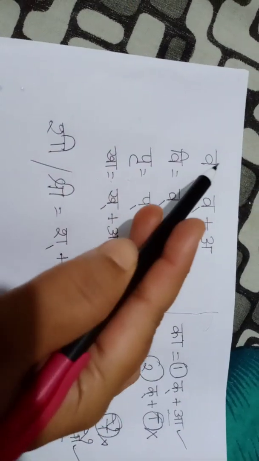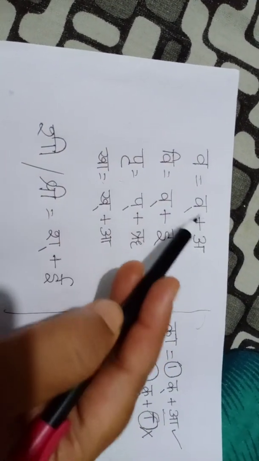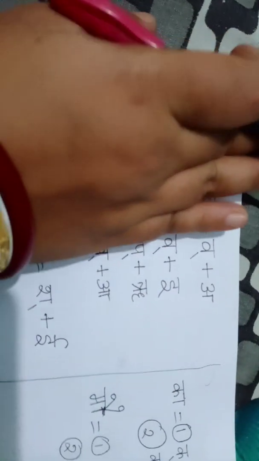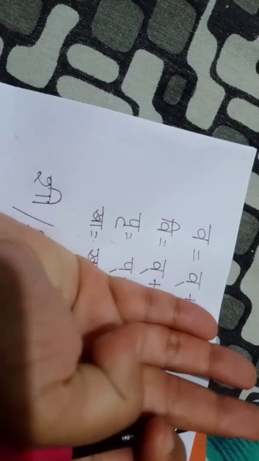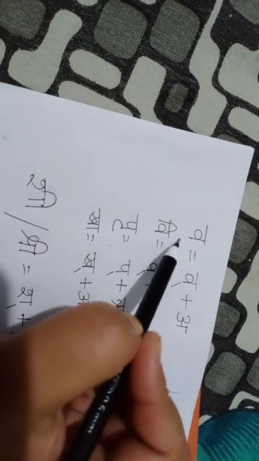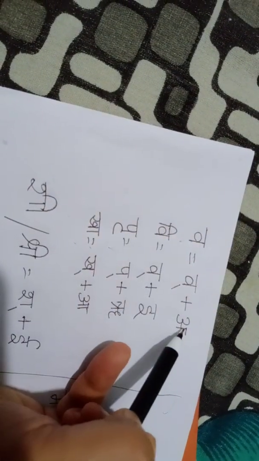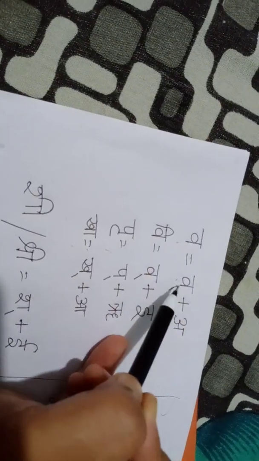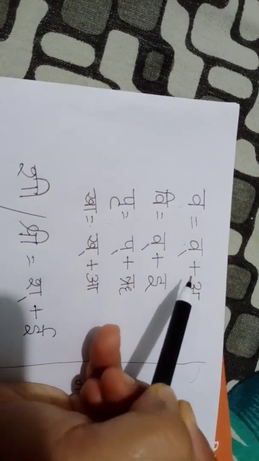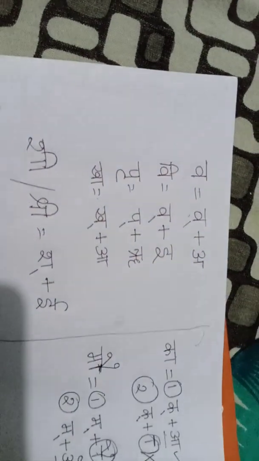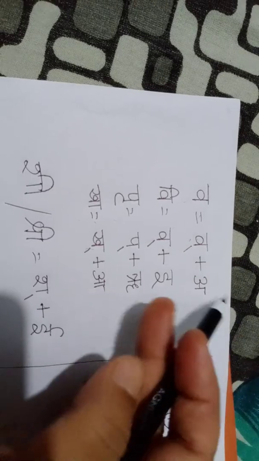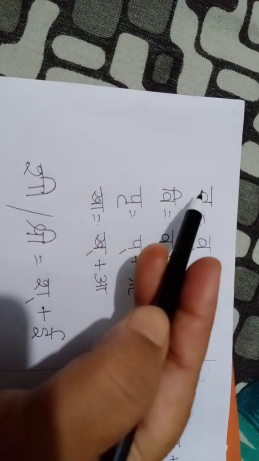If I give this one, you can do this one. If I give this one, you can add this one. See, bo plus o, it will be bo. That time there will be no halant, because already added. That's why no halant. Here also I already added, that's why no akar. If I give this side, you have to do this side, and if I give that side, you have to do the other side.